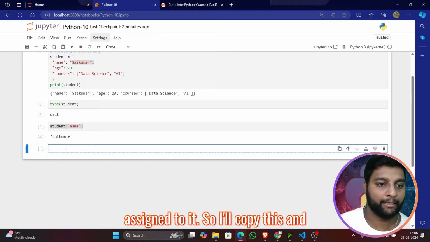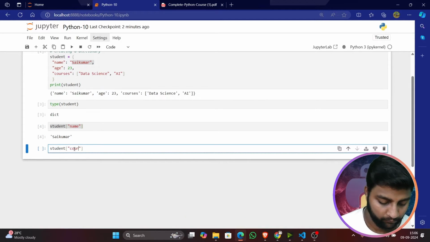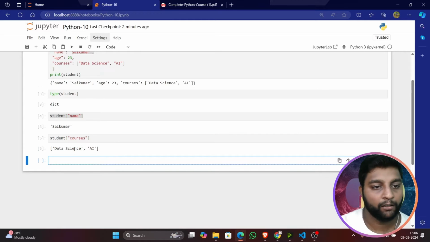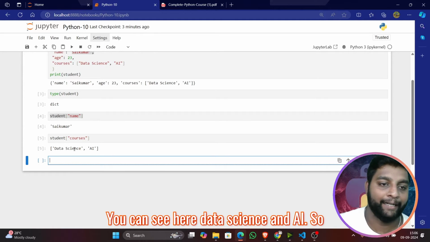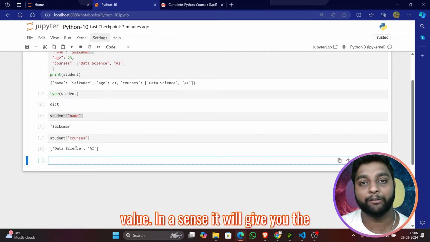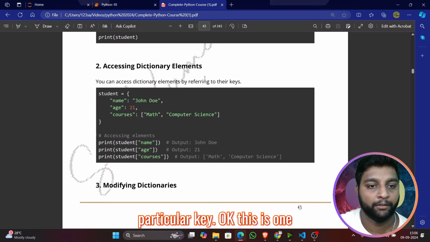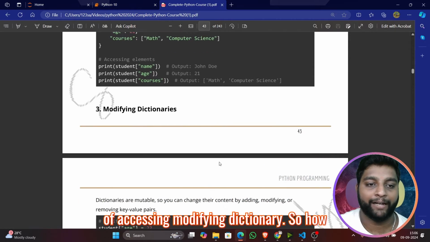I'll copy this and paste it here again. Here I'll change it to courses. You can see here data science and AI. As we call the key, it will trigger the value. In essence, it will give you the output of the value stored in that particular key. Okay, this is one way of accessing.